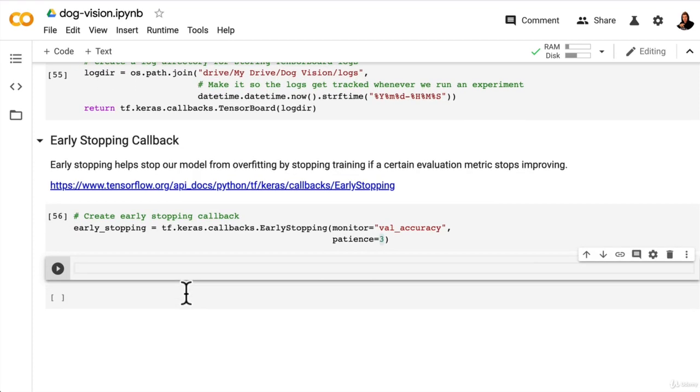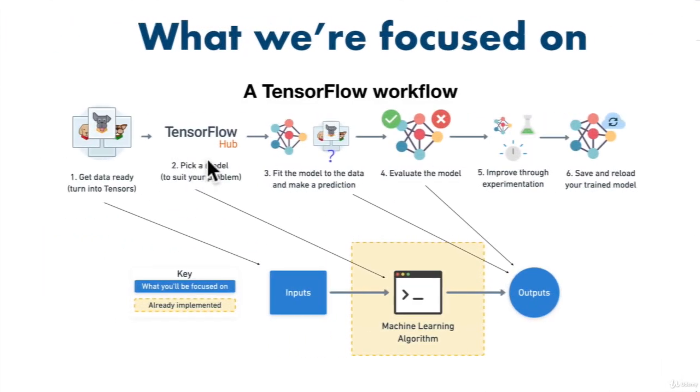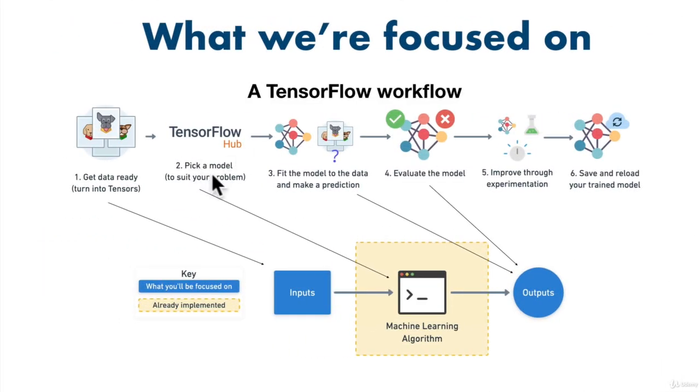So in the next couple of videos, I think we are definitely well and truly ready to start training a model. So if we come back to our keynote, what we're focused on, we've picked a model from TensorFlow Hub to suit our problem. We've turned our data into tensors. Now it's time to fit a model to the training data and make a prediction. So how about we make a function for training a model?